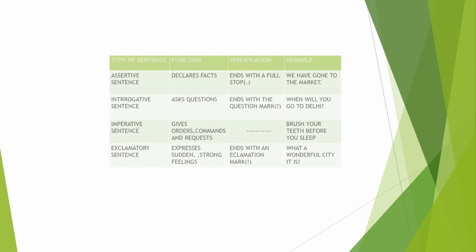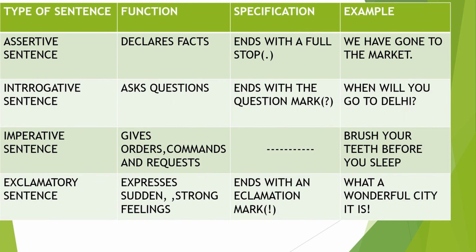Now see the table. You will have a clear idea about the four types of sentences through this table. See the first column, type of sentence. The second one is function. The third one is the specification of the sentence. Finally, I have given an example for each sentence. The first one is the assertive sentence, the second is interrogative, the third is imperative, and finally the exclamatory sentence.